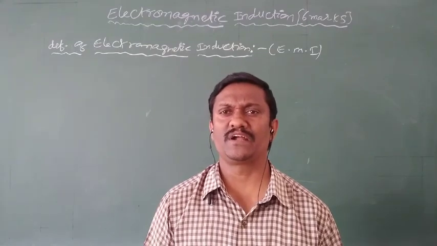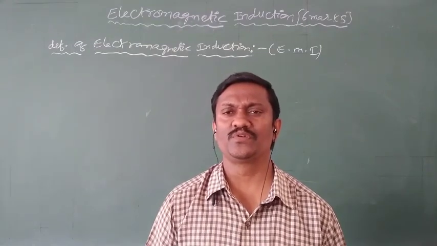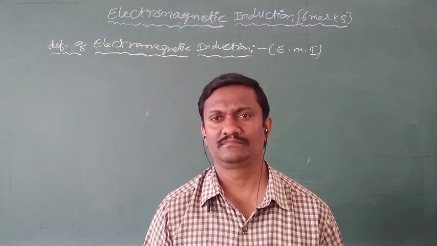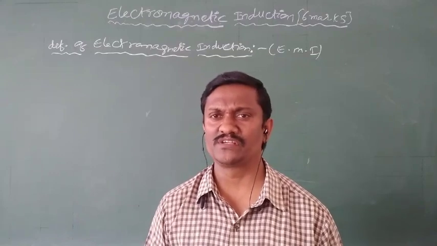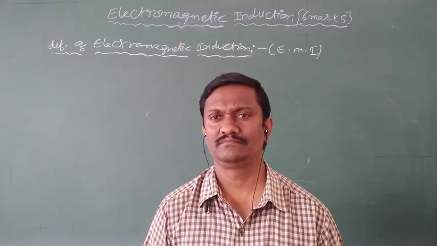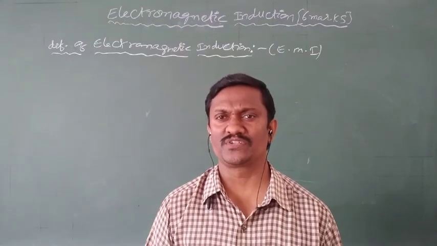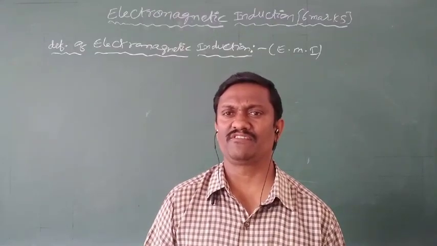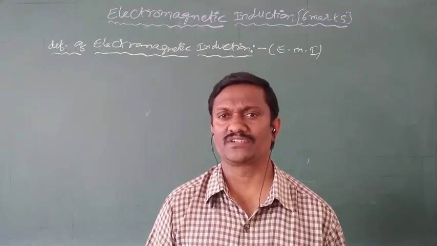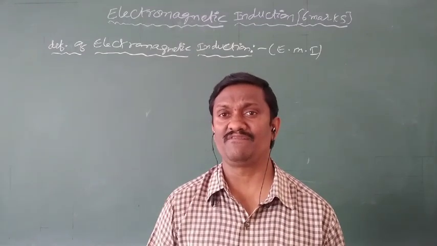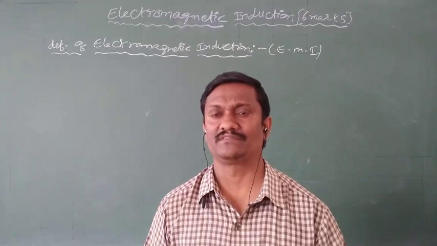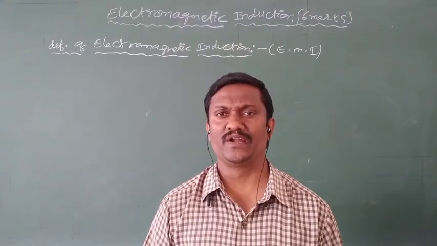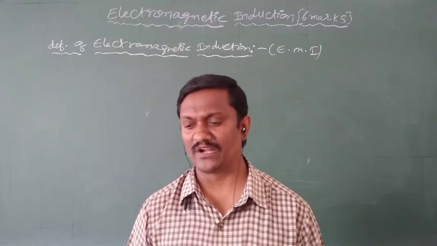What is meant by electromagnetic induction? Producing of electric field due to changing of magnetic field. But producing of electric field means producing of EMF and current. If a current is produced, an EMF is produced, it means an electric field is produced. So producing of EMF or current due to changing of magnetic field, due to changing of magnetic flux, is called electromagnetic induction. That is the definition of electromagnetic induction.